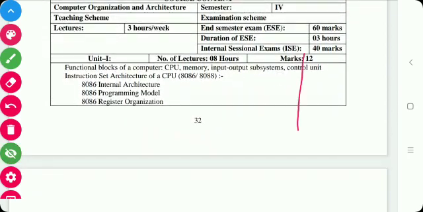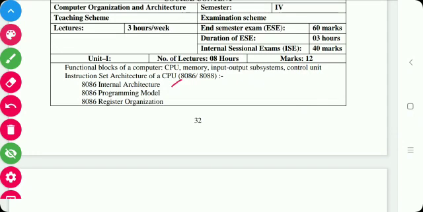So the first unit consists of functional blocks of a computer, and the blocks of a computer are the input and output subsystem, control unit, memory, CPU, and arithmetic and logical unit. Next is the 8086 microprocessor, which consists of the 8086 internal architecture, which we can also call a block diagram.